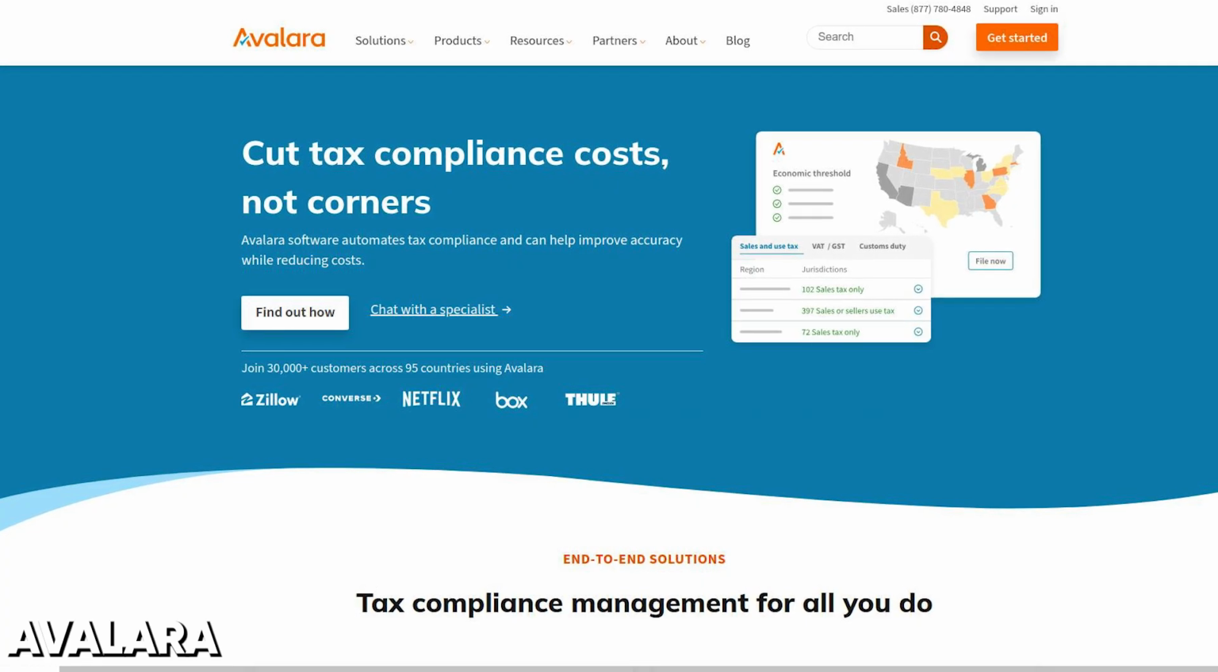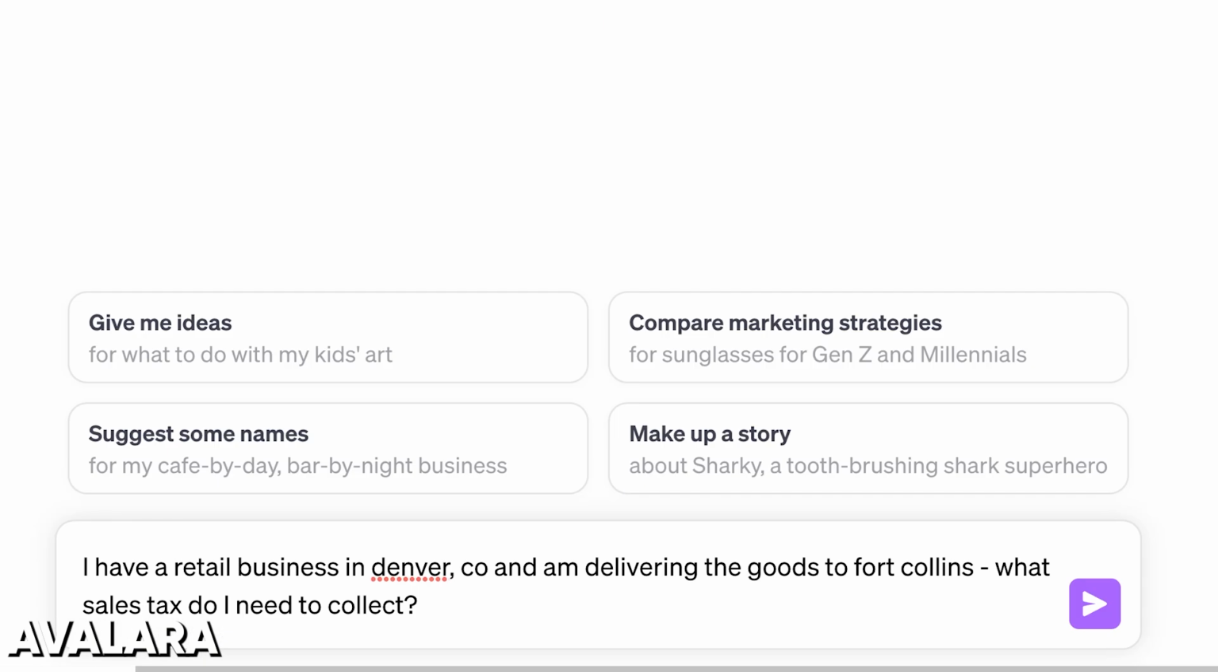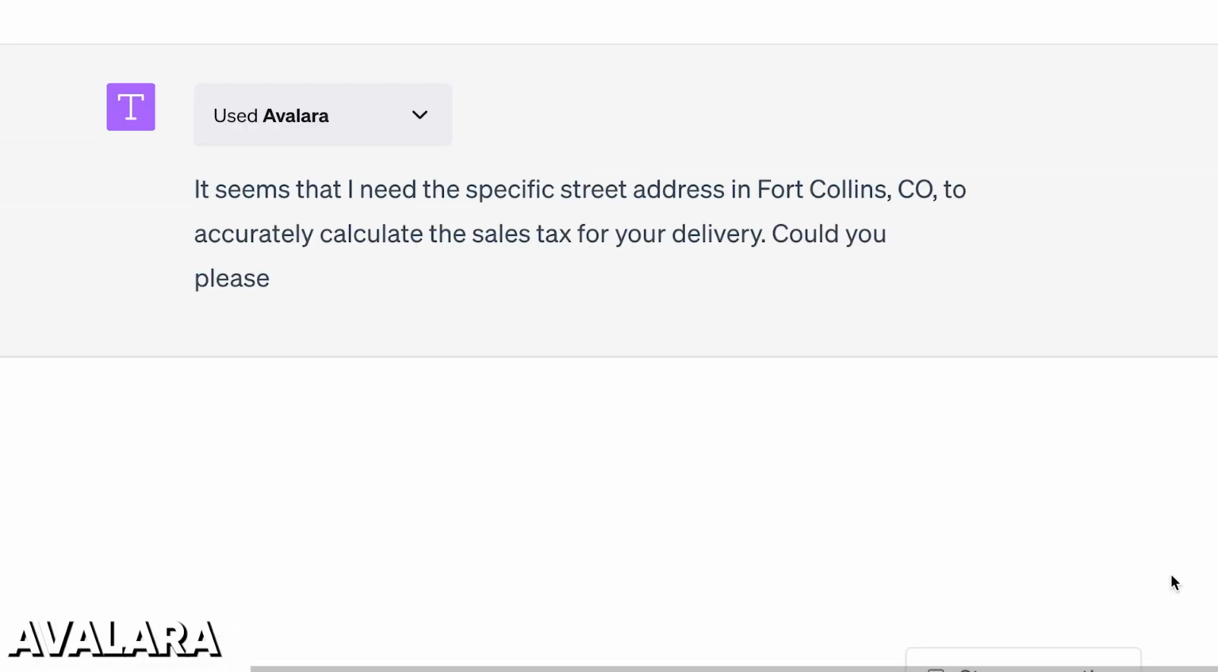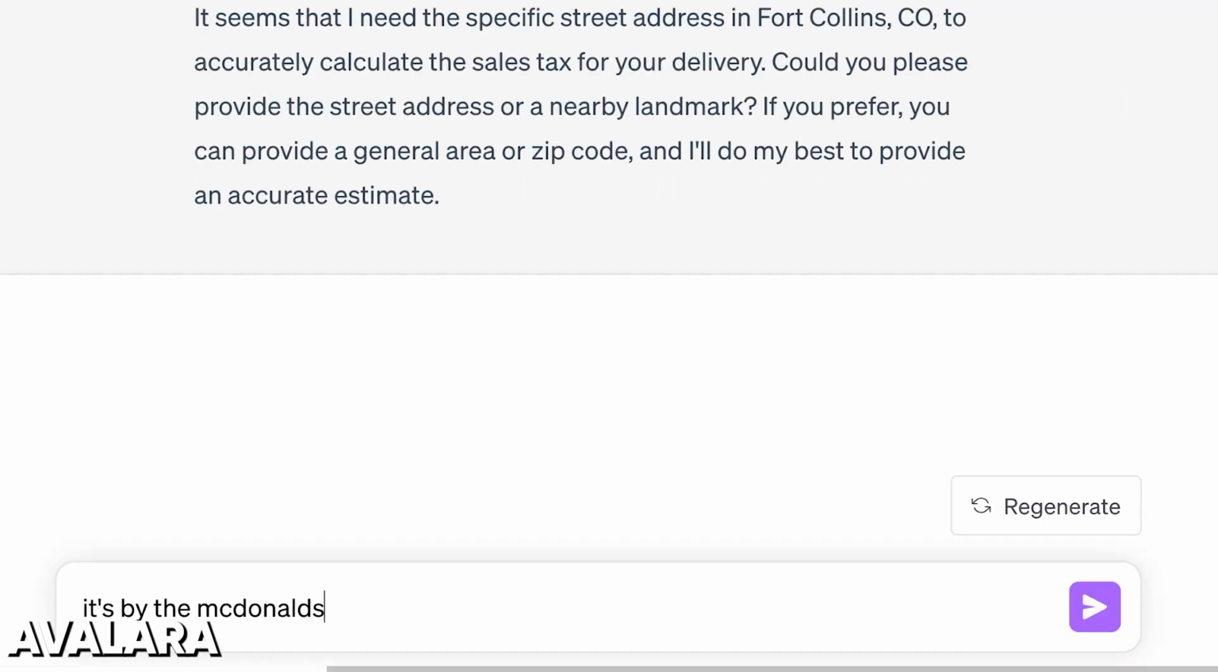Now, Avalara, as in the sales tax company Avalara, has a plugin. Check this out. We'll select Avalara. I'm gonna say I have a retail business in Denver, Colorado, and I'm delivering the goods to Fort Collins. What sales tax do I need to collect? I need the specific address, that is the street address in Fort Collins, Colorado. Can you provide that? Or a nearby landmark? It's by the McDonald's.